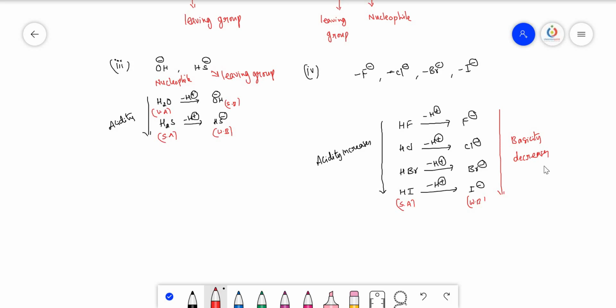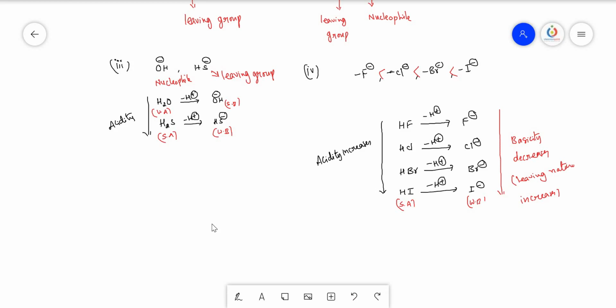When basicity decreases, leaving nature increases. So among all these, I minus is the better leaving group. So we can write like this, leaving ability. In this way, you just take the respective hydrides always, then you can easily understand which is the strong base, which is the weak base, which is the strong nucleophile, which is the better leaving group.